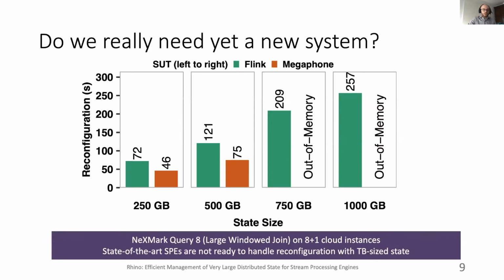So what we did was to take a closer look at two of the aforementioned systems. We chose Apache Flink as representative of production-ready SPEs and Megaphone as representative of research prototypes, as this was the latest to be proposed in last year's VLDB. We then deployed these two systems on a cluster of 8 servers and executed Query 8 of the NexMark benchmark, which is one common benchmark for SPEs. It actually simulates a bidding platform, so it's pretty close to our use case.